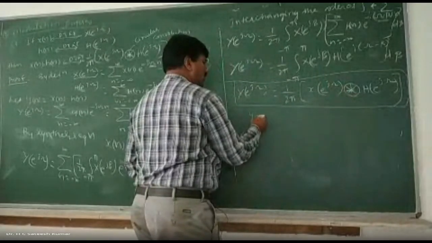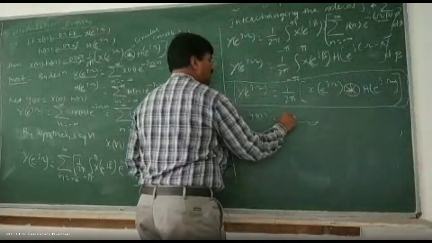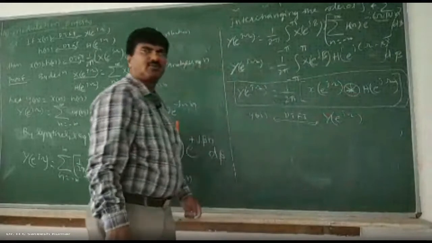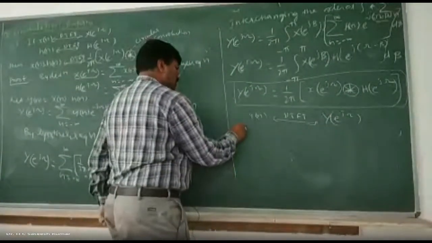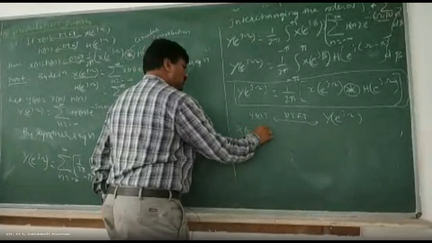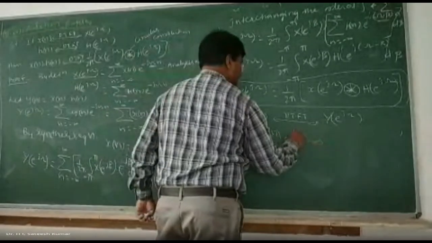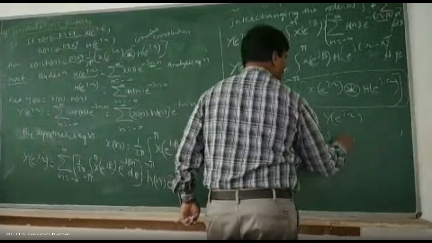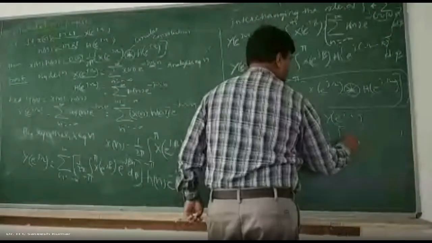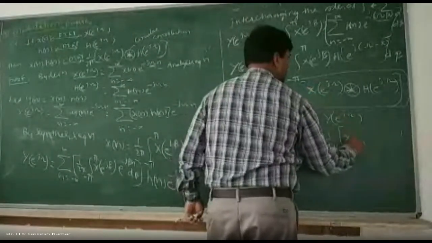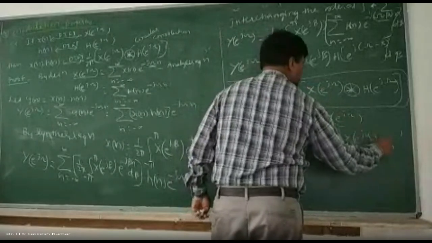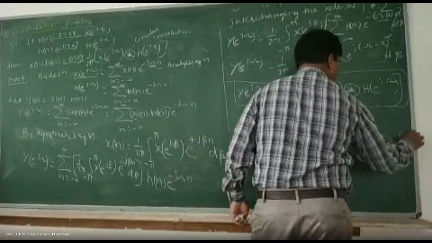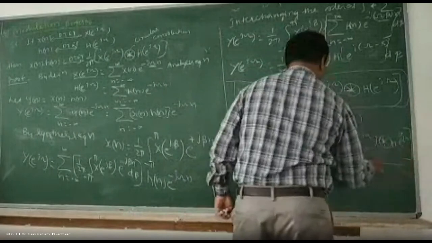So therefore, I can write it. y of n has DTFT y of e to the power of j omega. Substitute for both. y of n is nothing but x of n into h of n, which has DTFT 1 by 2 pi into x of e to the power of j omega circular convolution with h of e to the power of j omega. So that's how the definition will be, right?